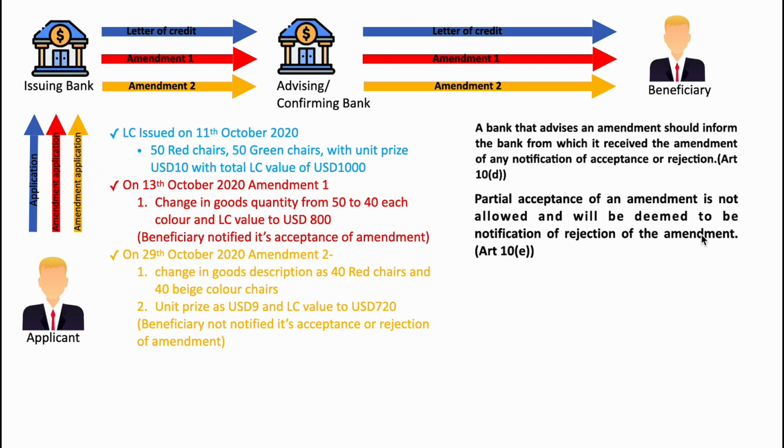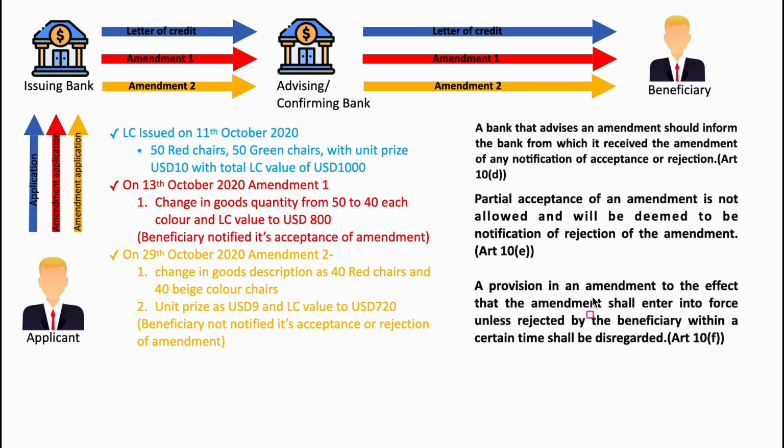This is again a favorite question for CDCS examiners like Article 10C. Let's take the same example. For the amendment issued on 29th October, let's say the beneficiary sends a notification like, I have accepted the first amendment, that is the change in color, but I am not ready to change the unit price. But as per Article 10E, this will be considered as a rejection of both amendments, because the beneficiary is allowed to accept both of the amendments or to reject both of the amendments. He cannot partially accept an amendment, right?